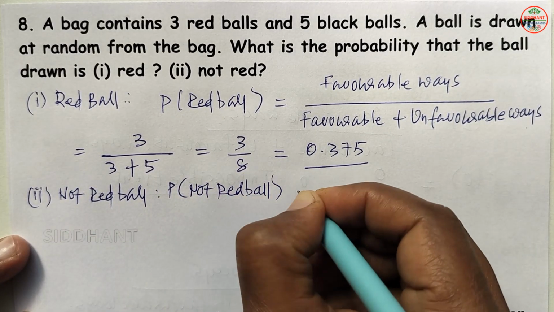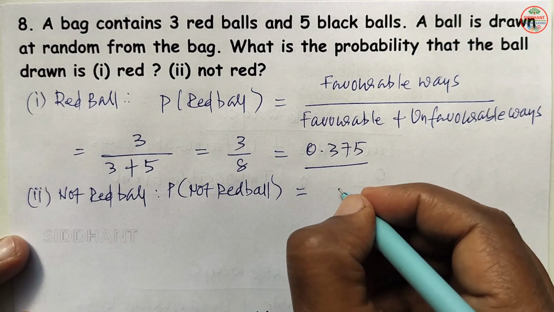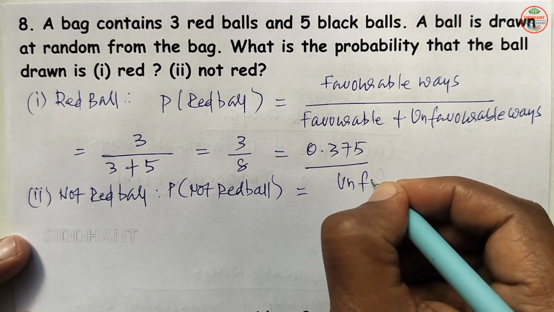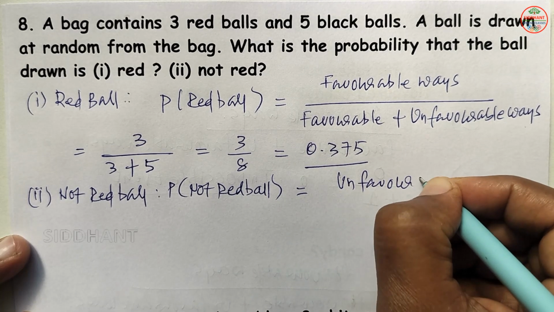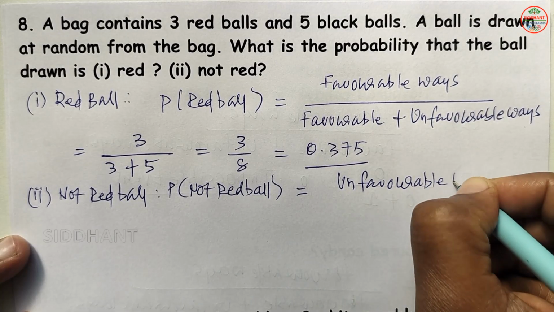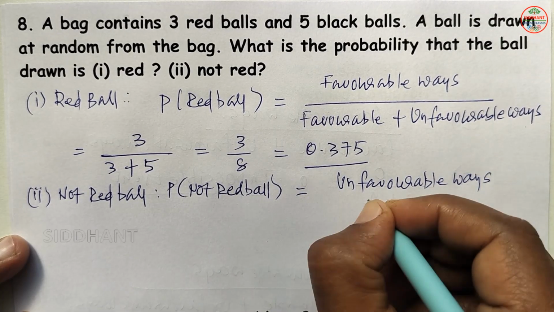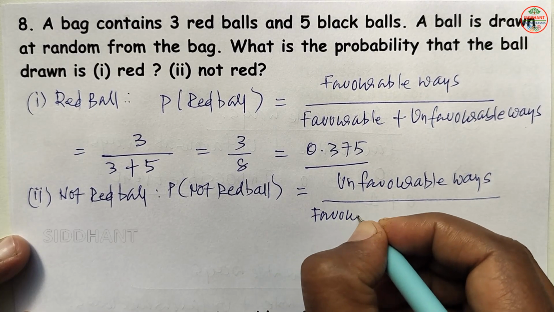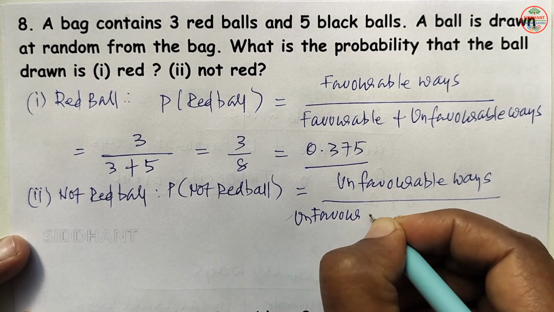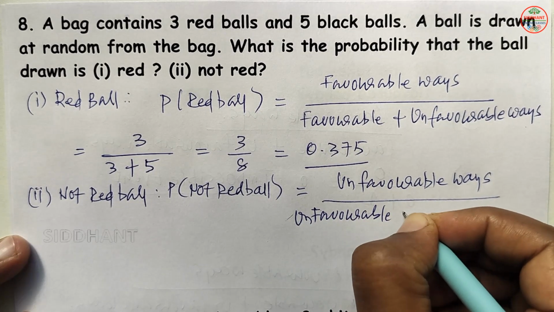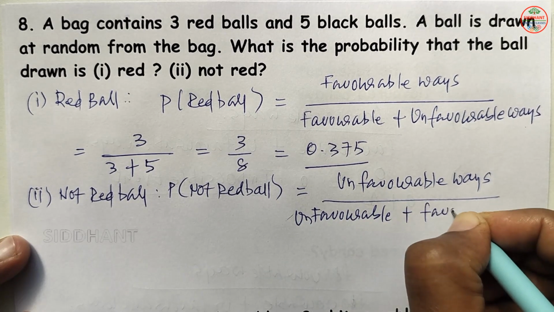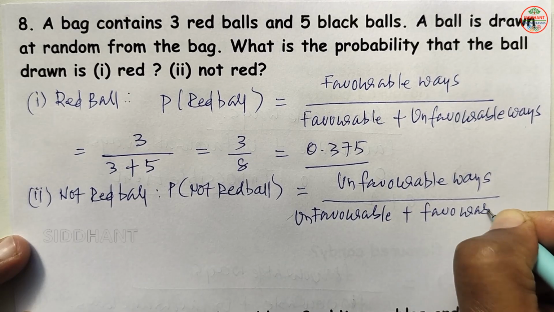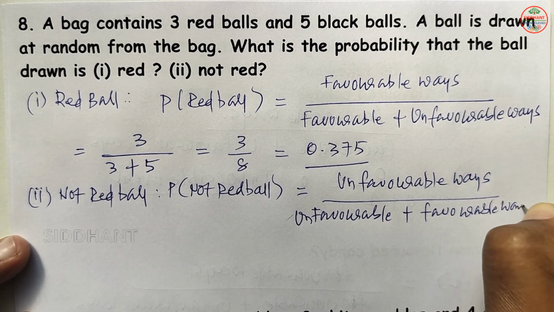So the formula will be unfavorable ways by unfavorable ways plus favorable ways.